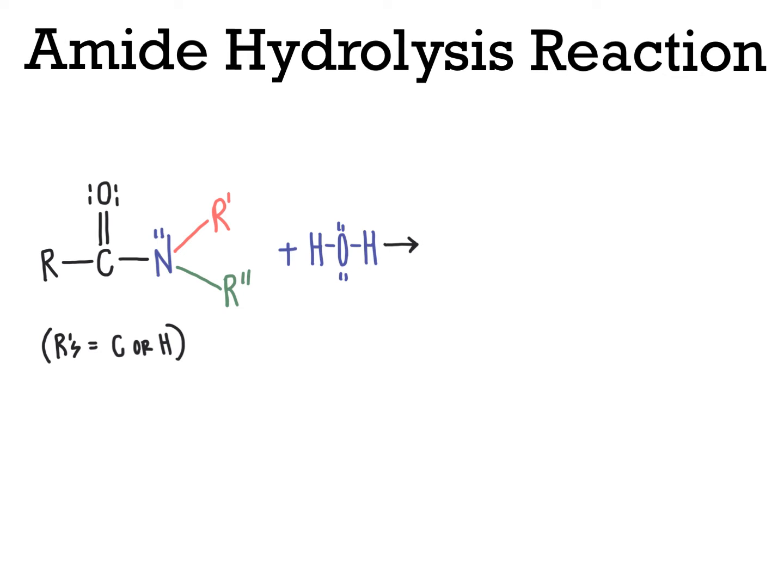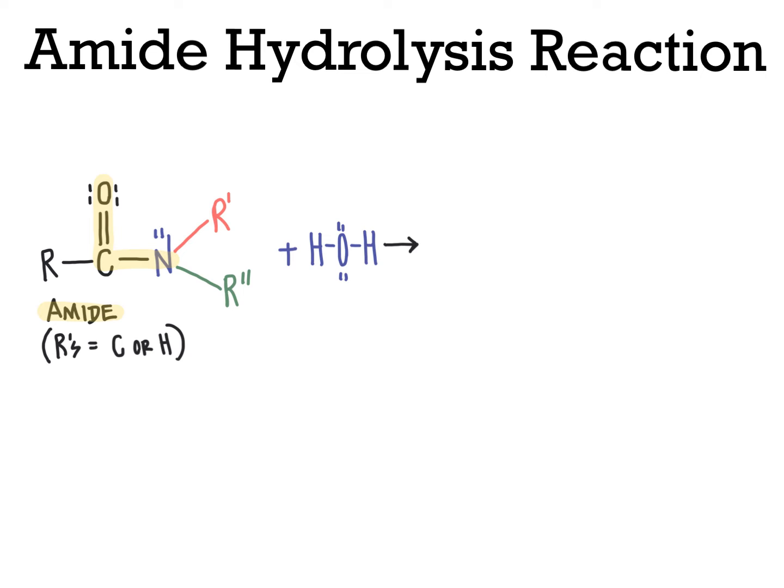In this reaction, we take our amide starting material, reacted with water. Keep in mind our starting material is classified as an amide because of the fact that we observe a nitrogen directly bonded to a carbonyl. This is the group that links the individual amino acids together in a protein.